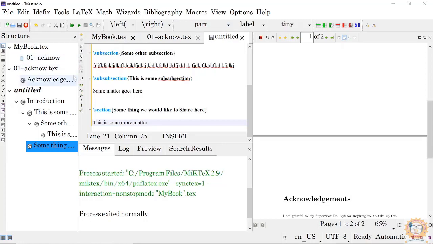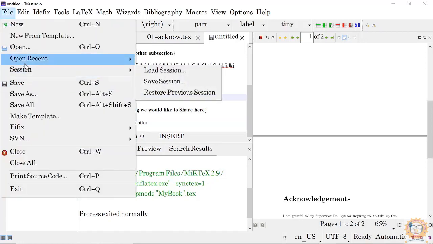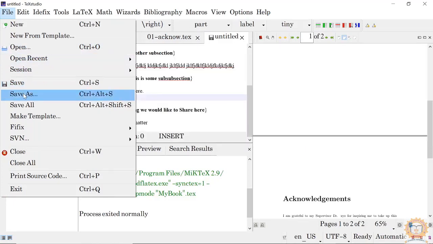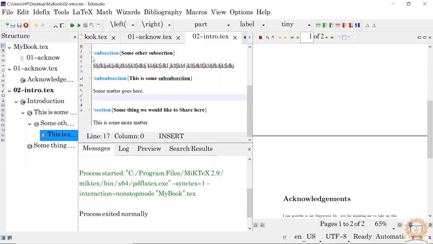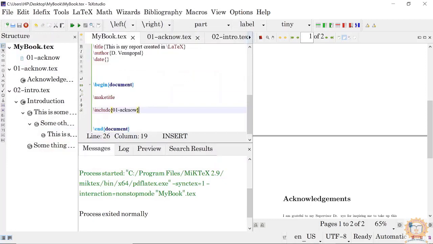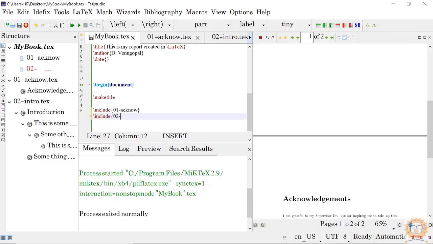My advice is, because I know all these things, I am doing it very quickly. But what I suggest is always first create the file and save it. Now it is 02 introduction, intro, and put this in the main one, like include 02.